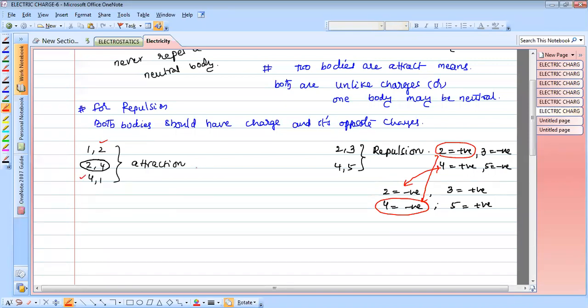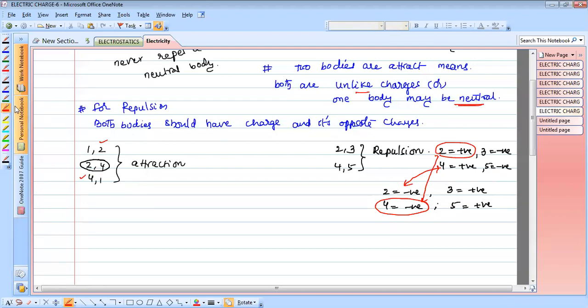Now what about 1? Can you say what the charge of 1 is? Very clear. Plate 1 only attracts with 2, and 1 attracts with 4. That means plate 1 is only in the attraction process. Attraction means both are unlike charges, or one body may be neutral.